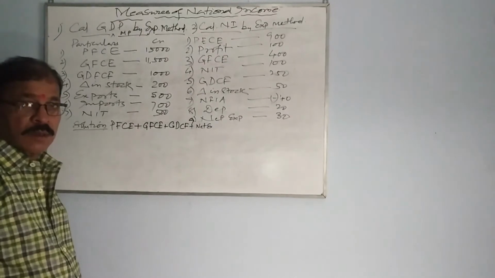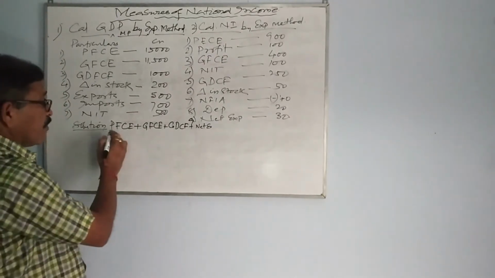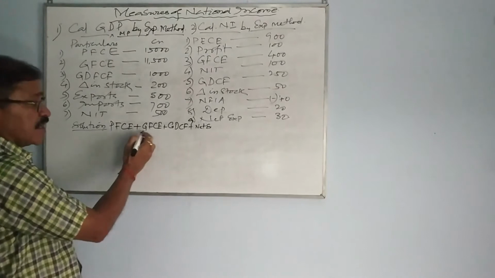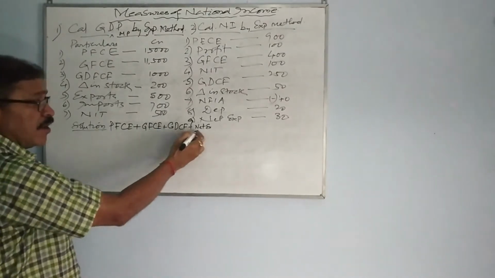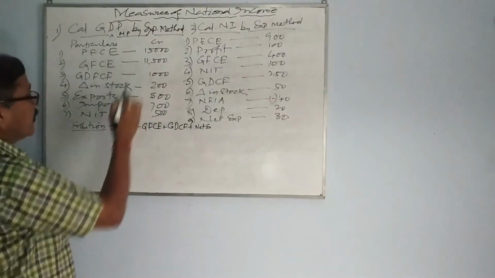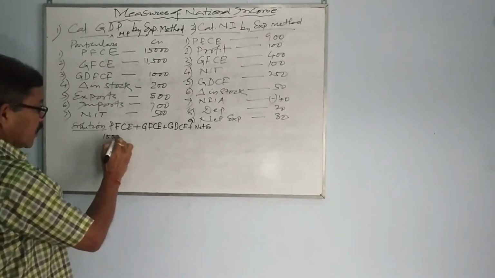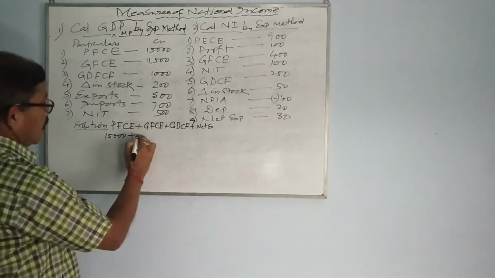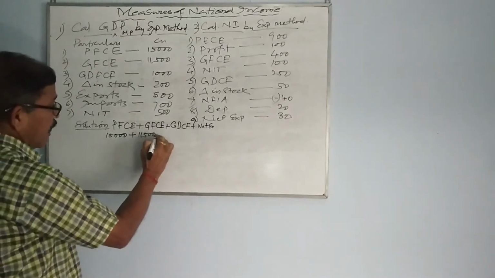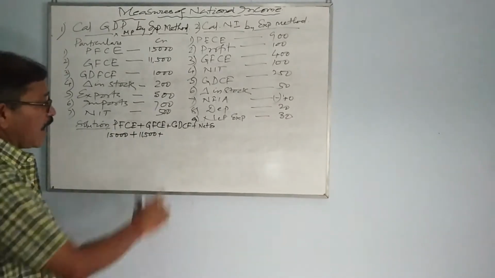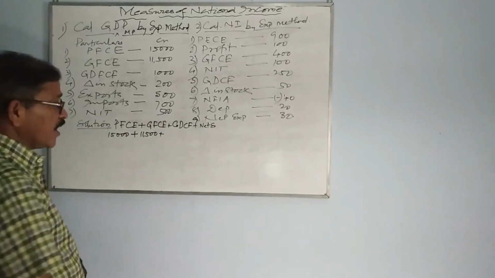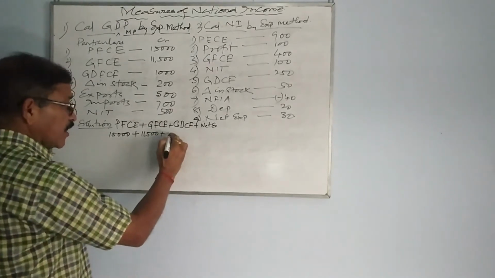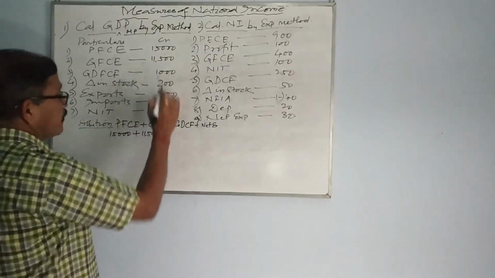Okay, now say the formula is PFCE plus GFCE plus GDCF plus net export. So PFCE is 15,000, right? GFCE is 11,500 and GDCF, it is not given. Okay, GDCF is not given. So what is given? GDFCF is given.